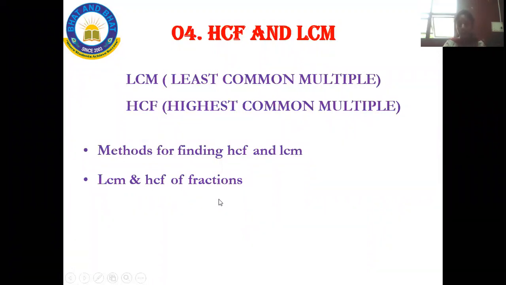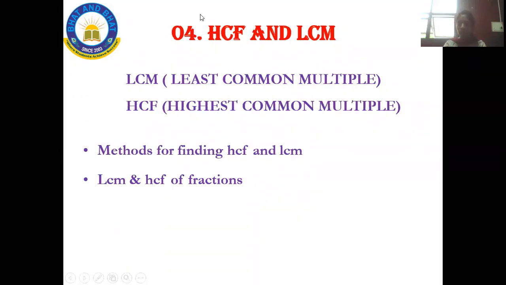In the second chapter, we just studied the concept of fractions. There I said one of the most important concepts is LCM and HCF of fractions. Here we will be studying only these two concepts. It is the easiest chapter if you understand. If you do your hard work, then you can easily solve the problems. So this is your fourth chapter, HCF and LCM.